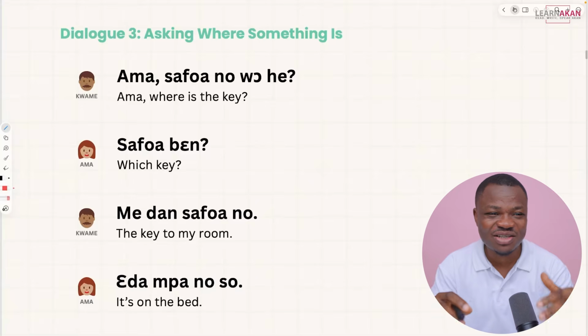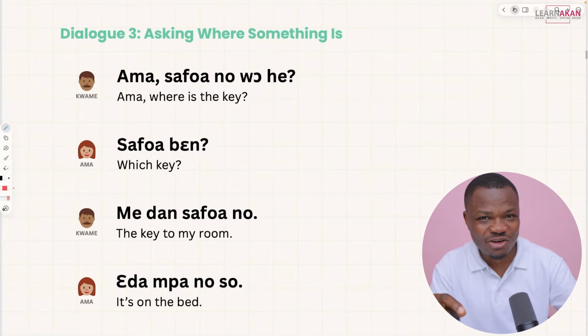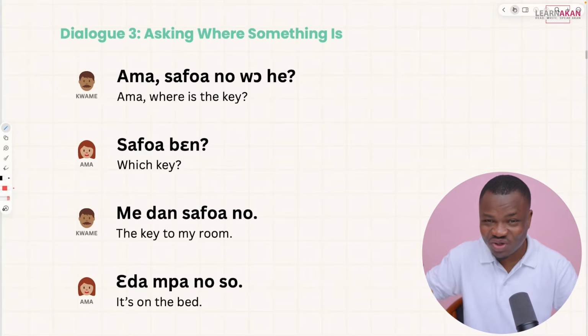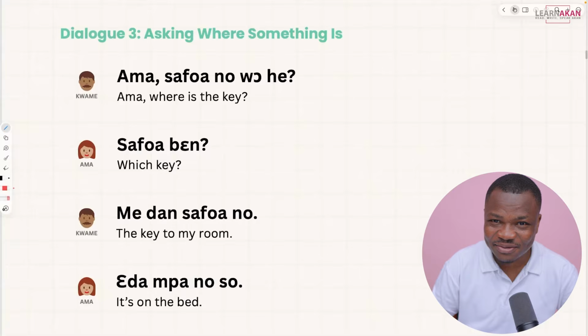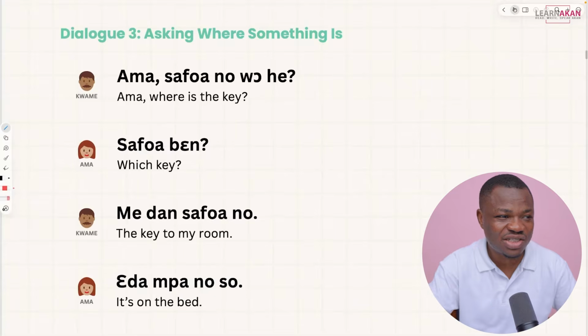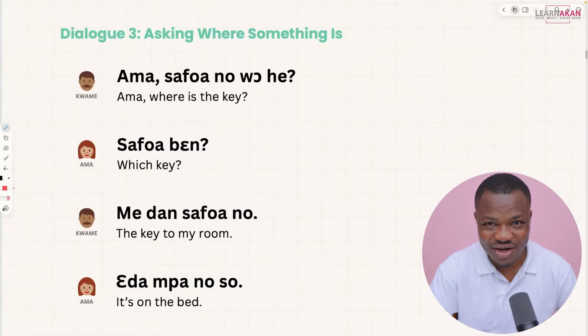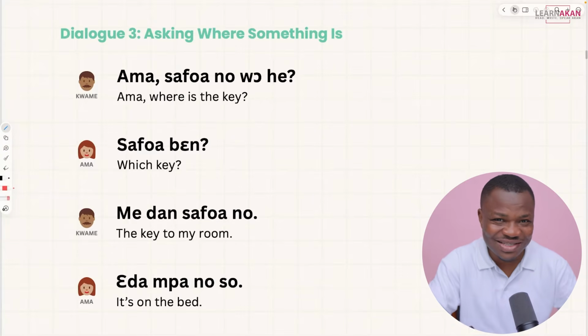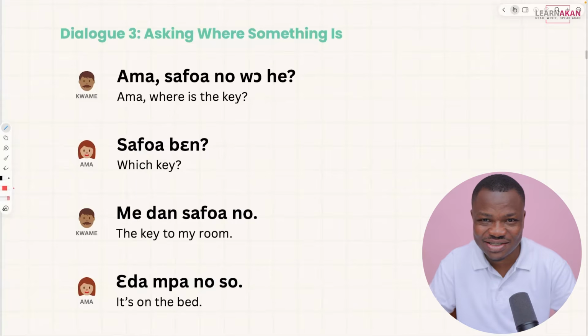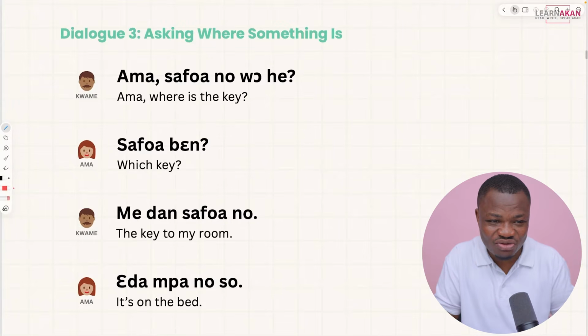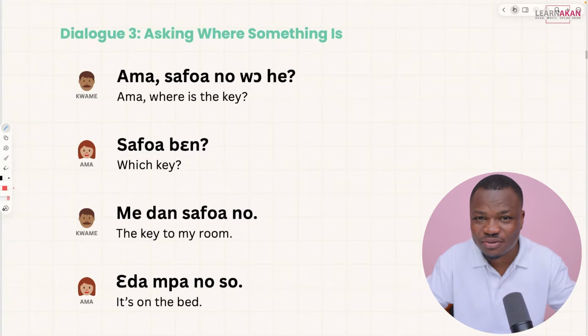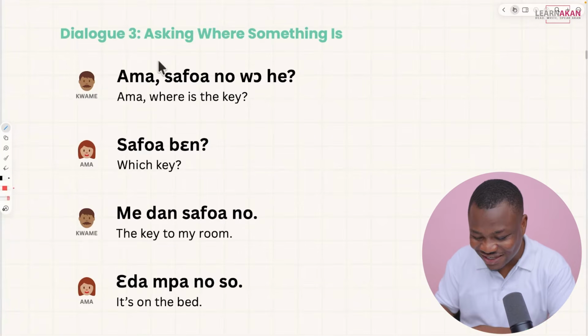So far, we've asked questions using the question word dien or a dien, which is what. Saying, which can mean how or how much, which is what we actually used, or how many, depending on the context where you find it, right? We've also looked at a question involving the question word where, which is a he or he, right? And we also turned statements into yes or no questions by simply varying our tones, raising the tone and lengthening it as well. Now, let's get into more questions in dialogue 3.